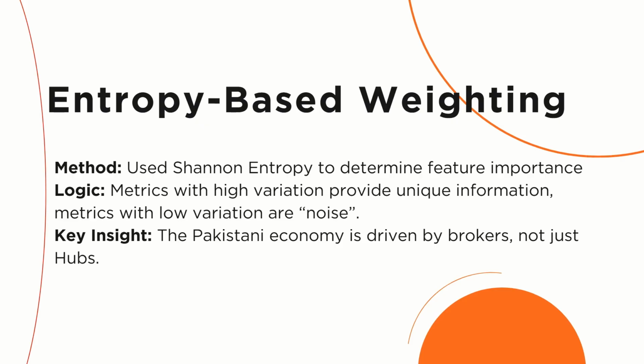And through this algorithm, when we applied it on our data, the centralities we had, we were able to find out that the degree and eigenvector centralities had similar scores. They were very generic, so that was why they lost the unique factor. But the betweenness centrality was something that was unique, and because of that, was given the highest percentage. This proves that in Pakistan's economy, simple popularity doesn't matter. What matters is brokerage, which is basically just the ability to act as a bridge between the markets.